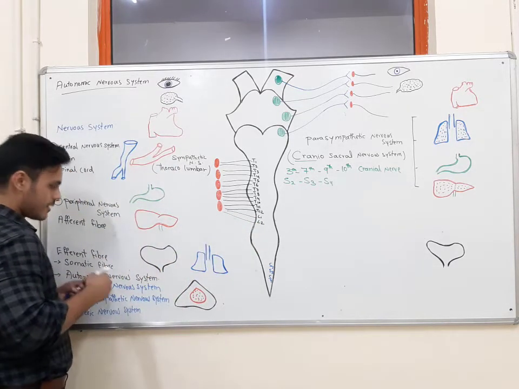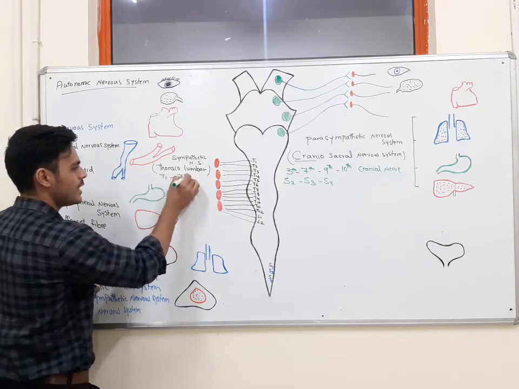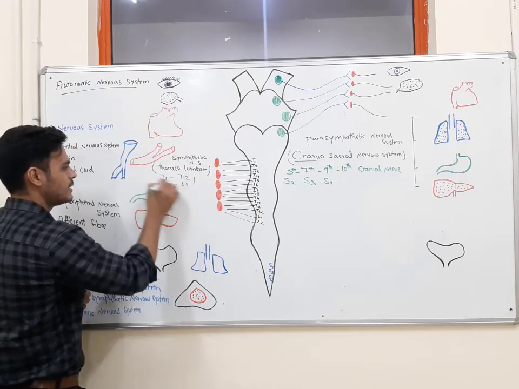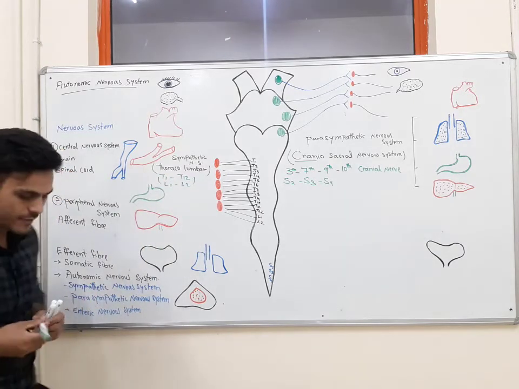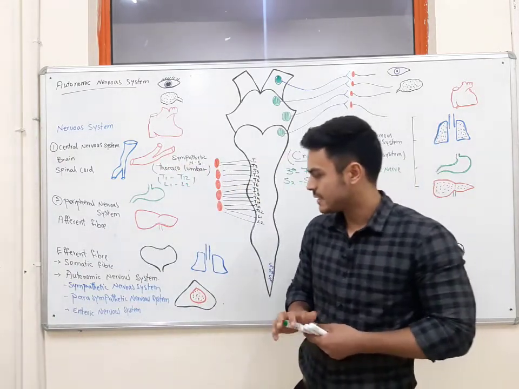So they originate from T1 to T12, and also from L1 and L2. This was about the origin of the sympathetic nervous system and parasympathetic nervous system.